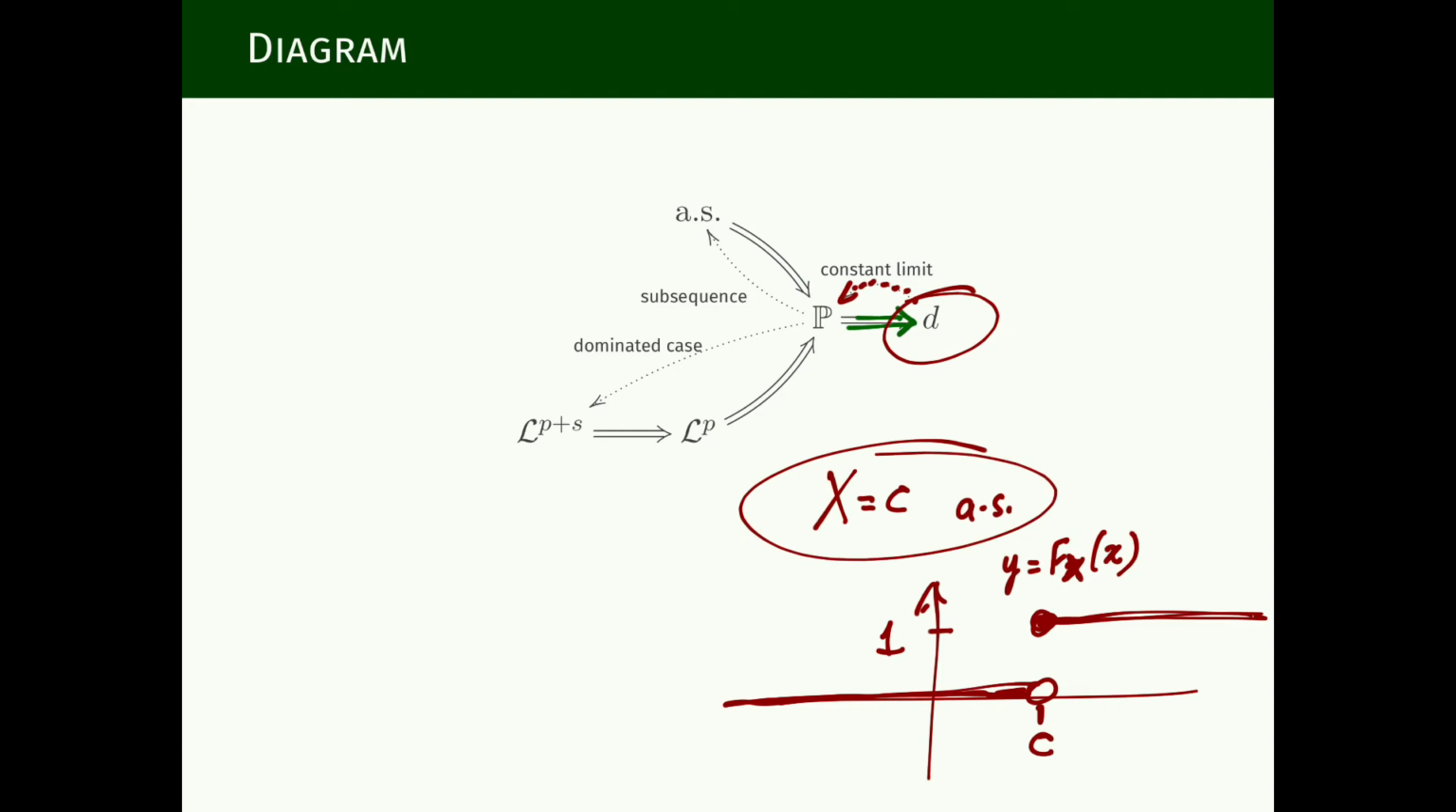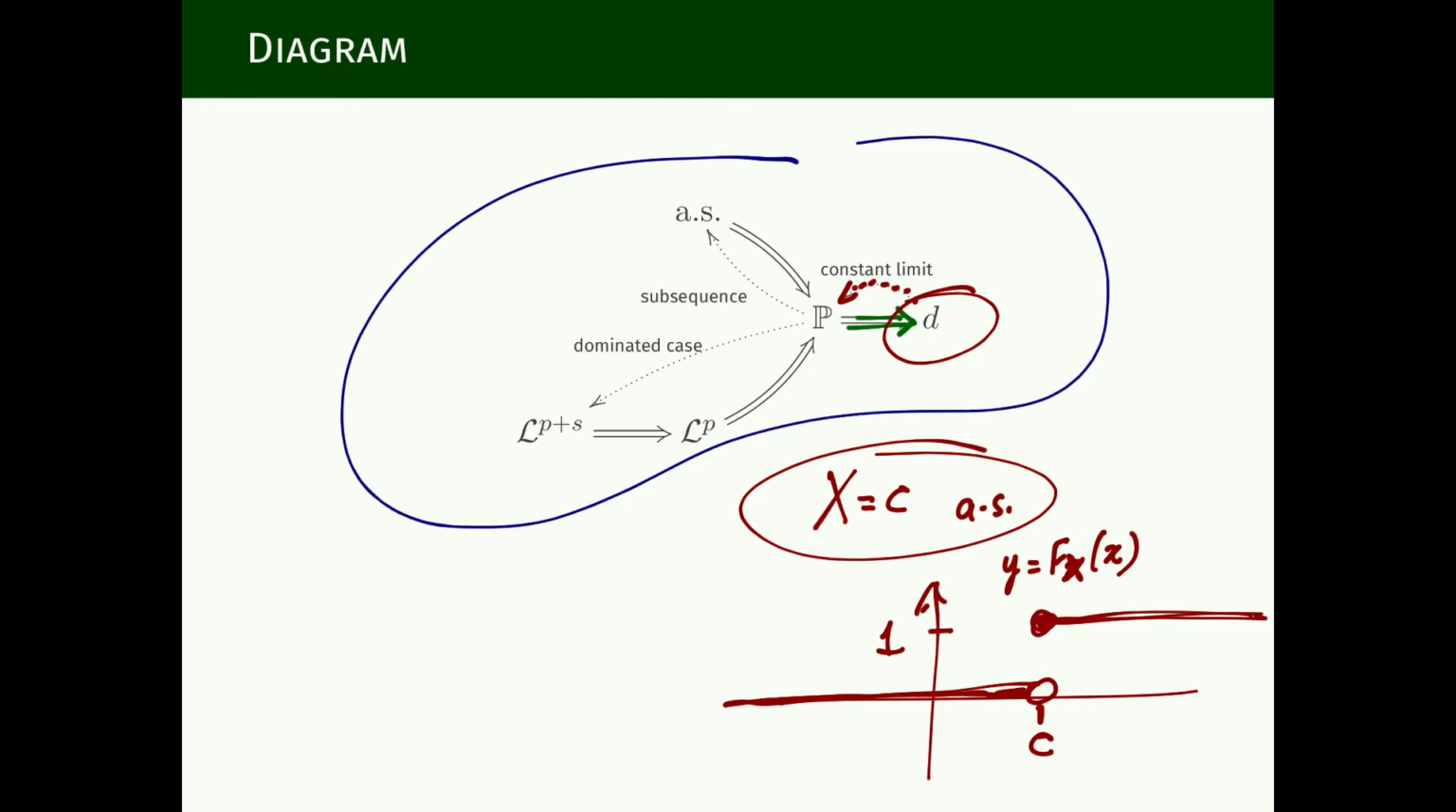To complete this diagram, this part we have proved already in the 2 previous video lectures. And to complete it, we're going to show now these 2 arrows here. One proposition is that convergence in probability implies convergence in distribution, and the other is that convergence in distribution to a constant limit implies convergence in probability to that constant.